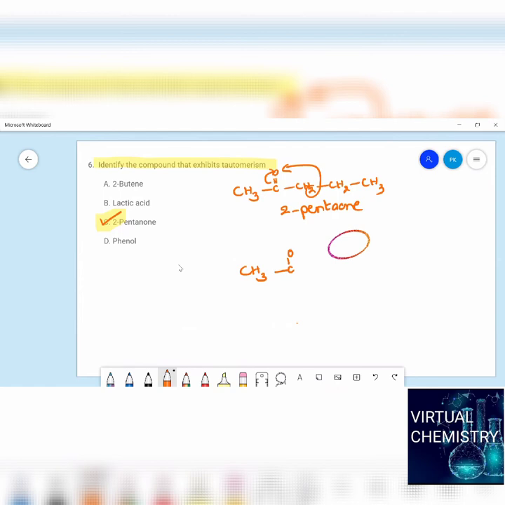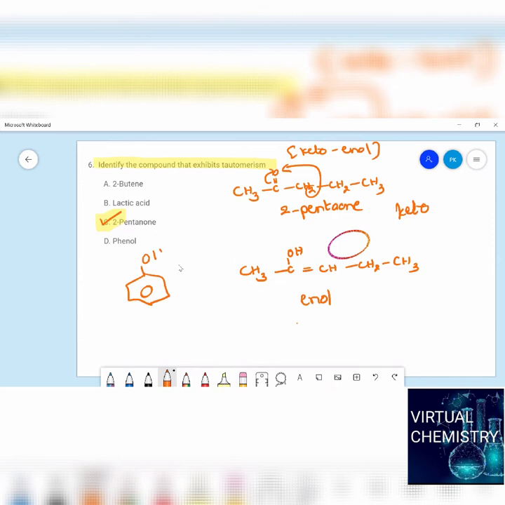So it becomes enol. This is said to be the enol form. This is called the keto form. So tautomerism is also called keto-enol isomerism. This is the only one which can give tautomerism, students.